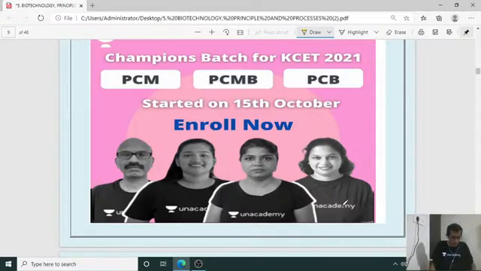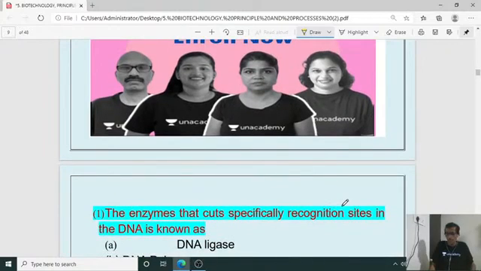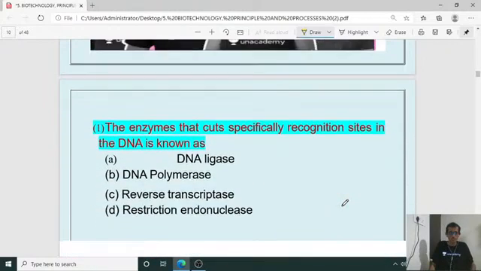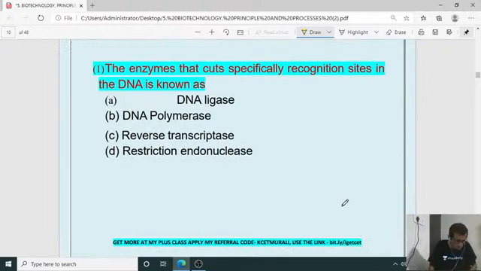Okay, now let us start our discussion of questions regarding biotechnology, its principle and process. So first question here. The enzyme that cuts specifically at the recognition site in the DNA is known as what? There are enzymes involved in various types of recombinant DNA technology and biotechnology processes. Out of these, which enzyme cuts specifically at the recognition site in the DNA sequence?